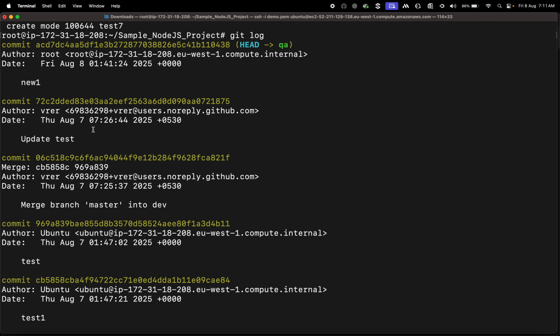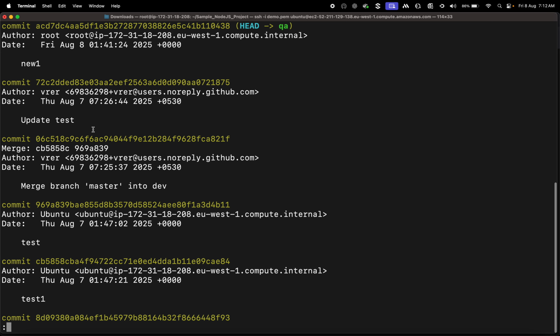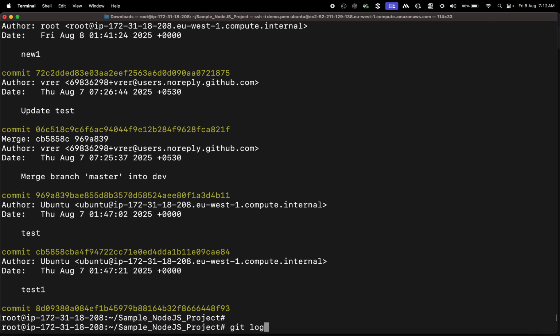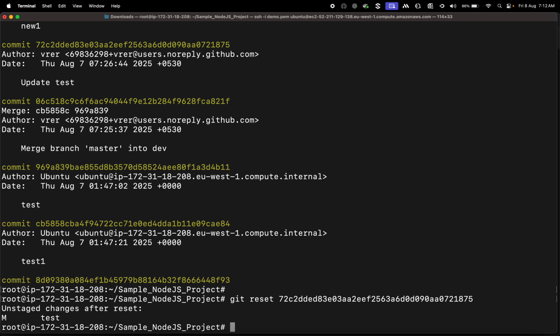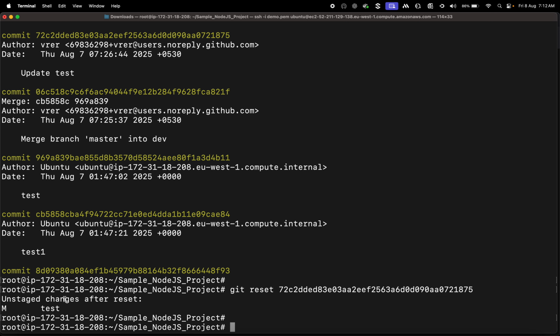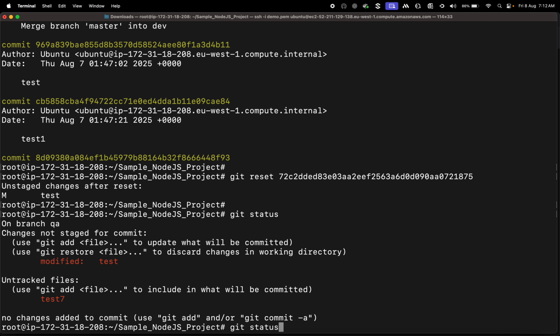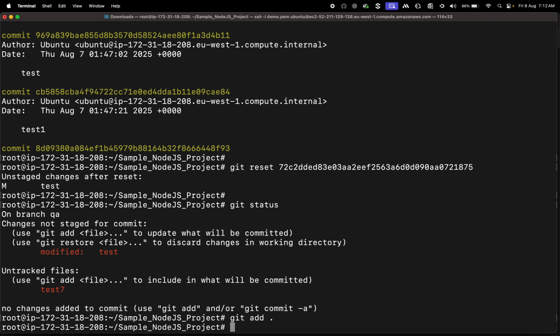When you don't give anything, let's say you forgot to give the type in git reset with the commit ID, by default mixed is the one which will apply. Same commit, but you forgot to say which type you want to add. By default, it will take mixed. See, it will update unstaged files after reset. So don't worry about it.